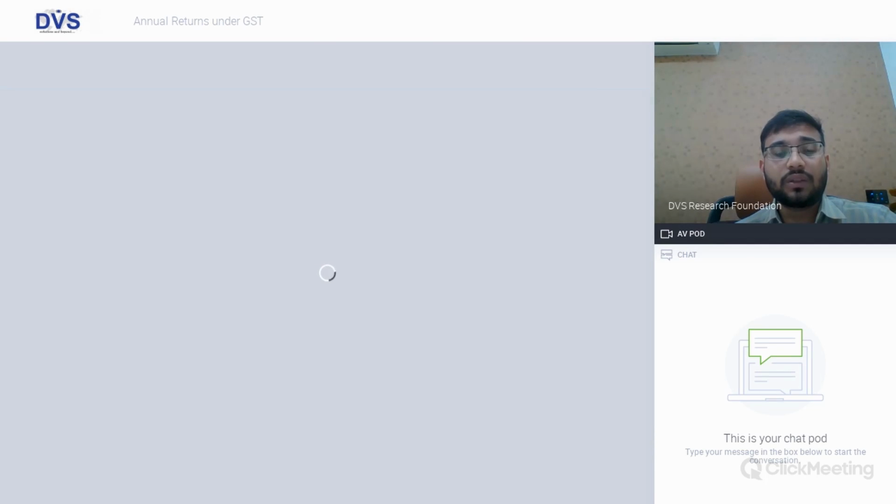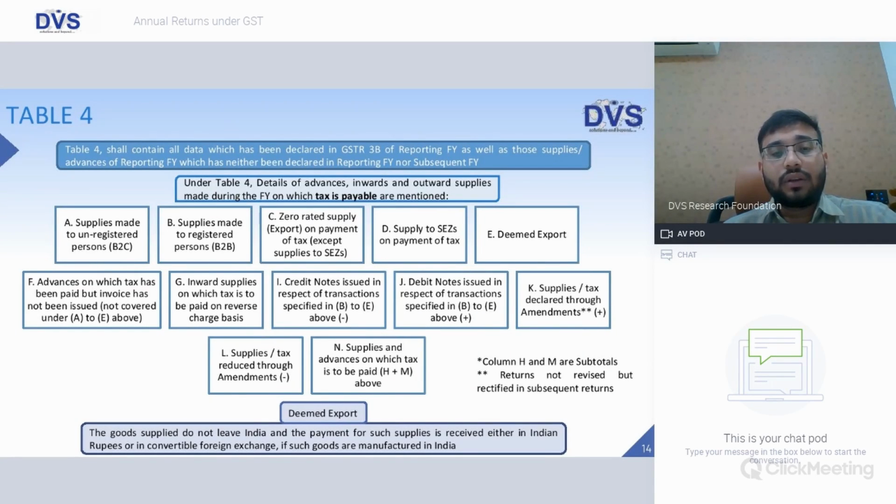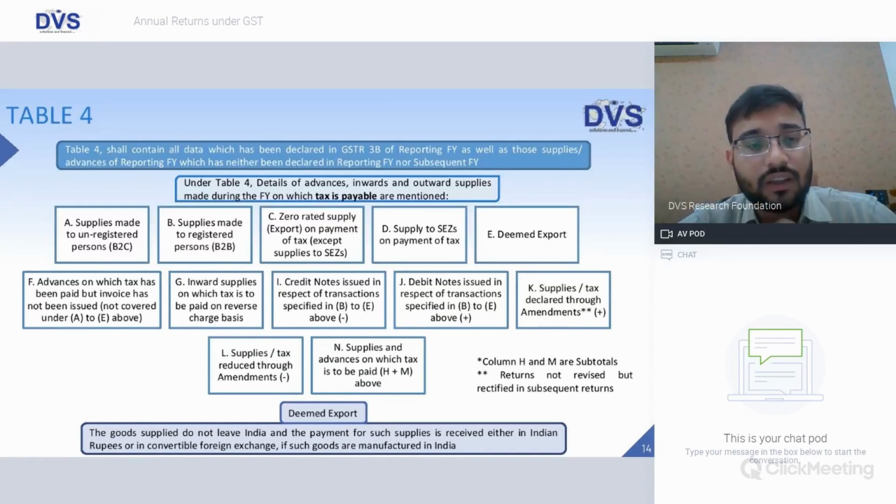Details of outward supply and inward supply. Here we have to give details of all outward supplies and inward supplies during the financial year on which tax is payable. So on all the supplies on which tax is payable, be it inward or outward supplies, we need to mention those details. What are the various categories? Supplies made to unregistered persons, that is B2C. Supplies made to registered persons, that is B2B. Zero rated supply, that is export on payment of tax, except supplies to SEZ, on payment of tax.